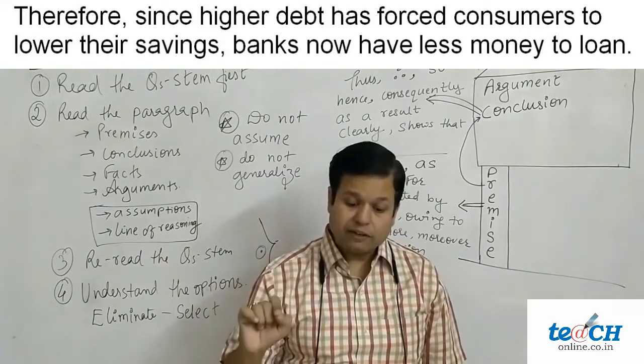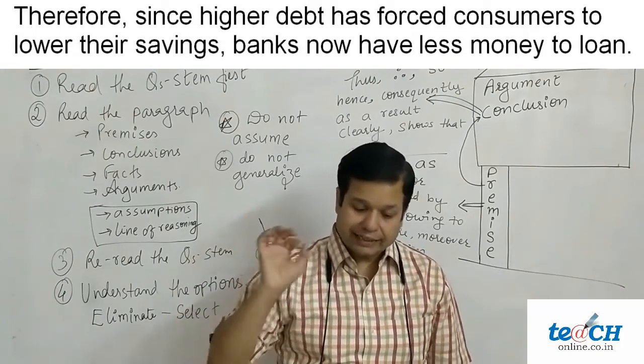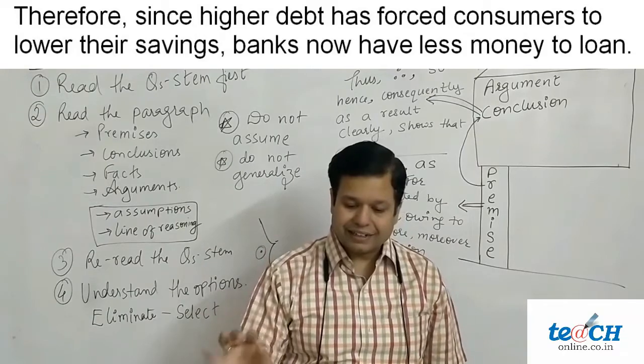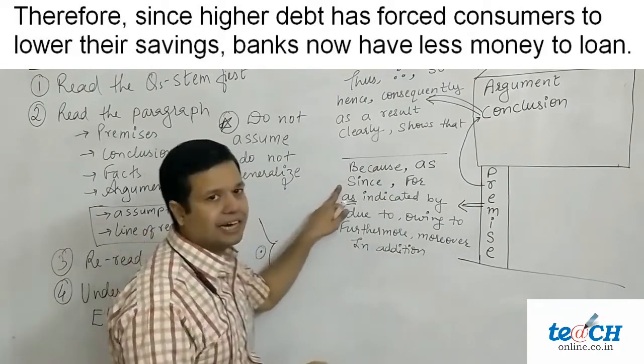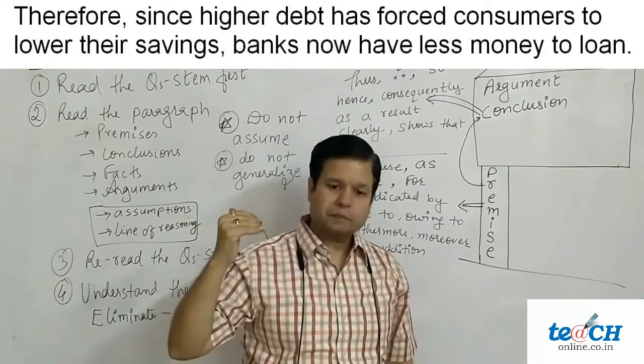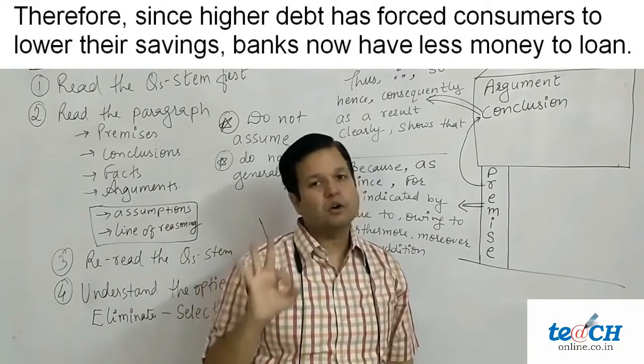Therefore banks now have less money to loan is a conclusion, and it is one sentence. And since higher debt has forced consumers to lower their saving, and since this is our premise. So banks now have less money is our conclusion.